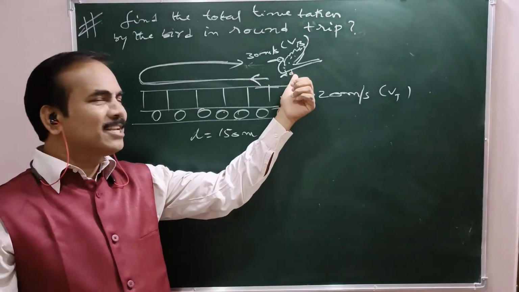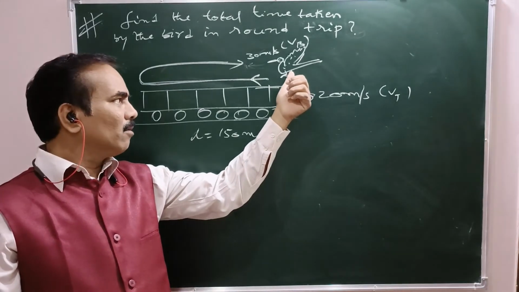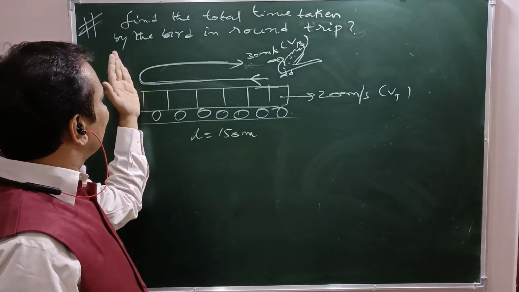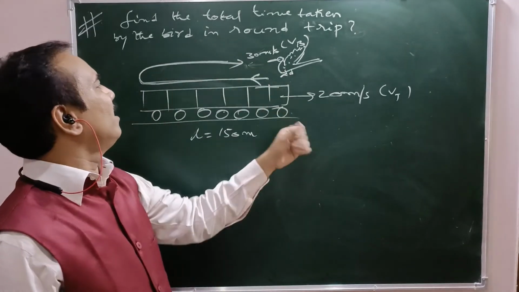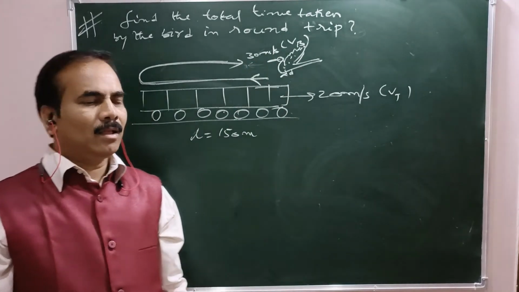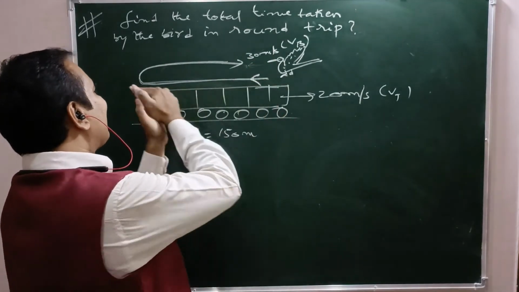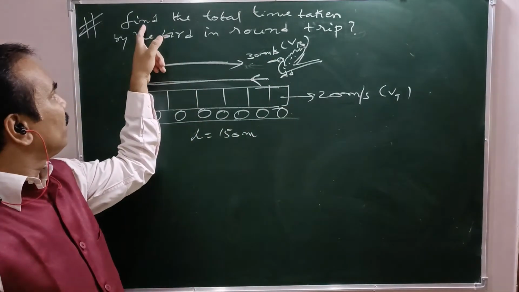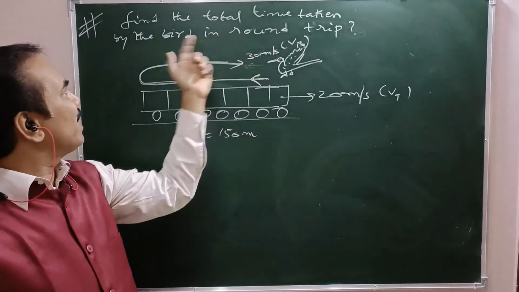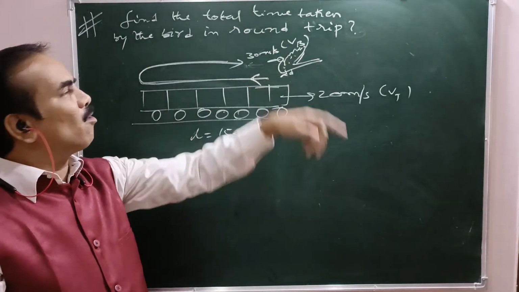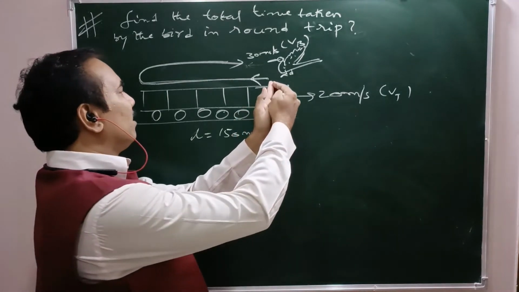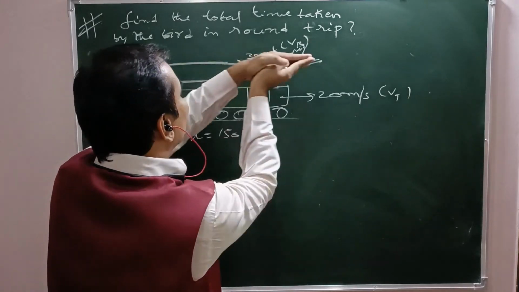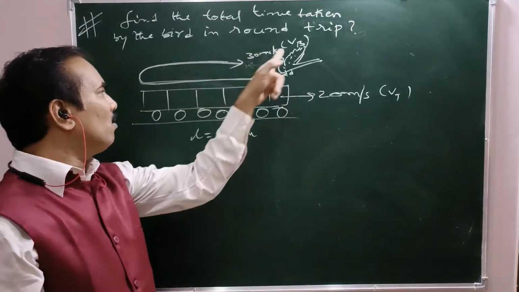See here, one bird is there which is going to fly from the front end to the tail end, and again from the tail end to the front end, at a speed of 30 meters per second. Now this is one round trip. So going like that and again like that. Find the total time taken by the bird in a round trip. One initially opposite to the direction of motion of the train, again in the direction of motion of the train. So this is one round trip.